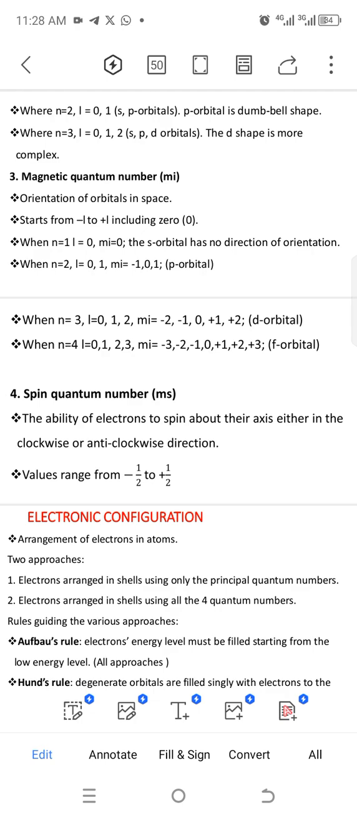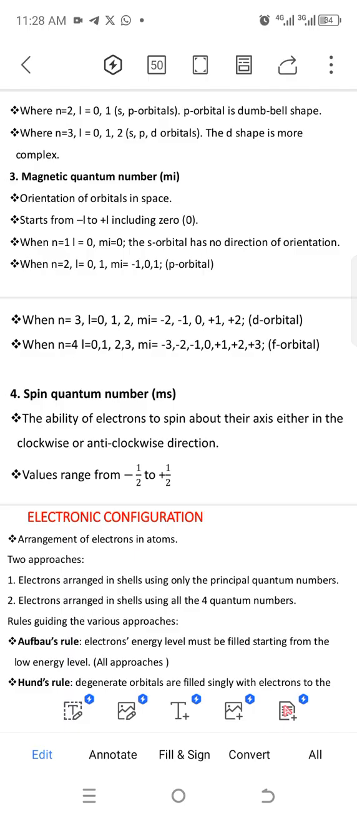So when I'm writing the ml value, I will start from 2. Then I'll write negative 2, negative 1, because negative 2 is the smallest. So we start from it. You have to write both the negative values and the positive values for the ml. So we get negative 2, negative 1, 0, 1, 2.